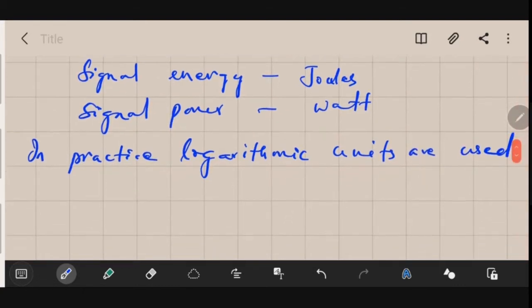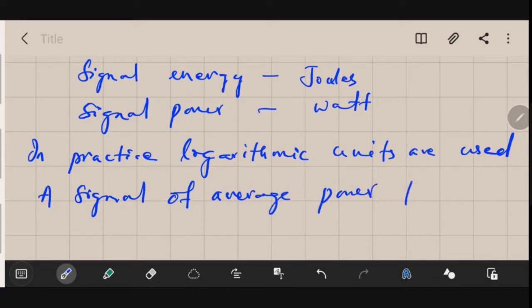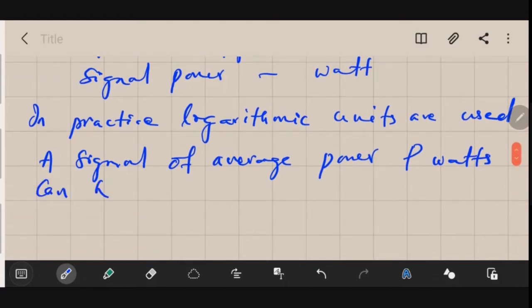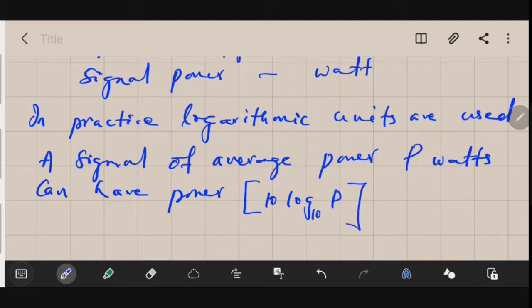Okay, let us see how we could evaluate the logarithmic units of power. A signal of average power, capital P watts, can have power this much: 10 log to the base 10 P. So whatever power is there in watts, if you take log to the base 10 of that and multiply 10 to it, you will get it in dB watts.